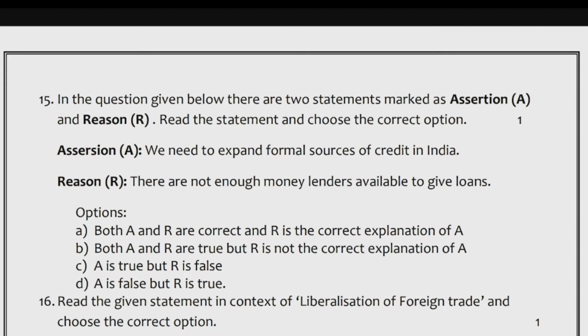Options. A. Both A and R are correct, and R is the correct explanation of A. B. Both A and R are true, but R is not the correct explanation of A. C. A is true, but R is false. D. A is false, but R is true.